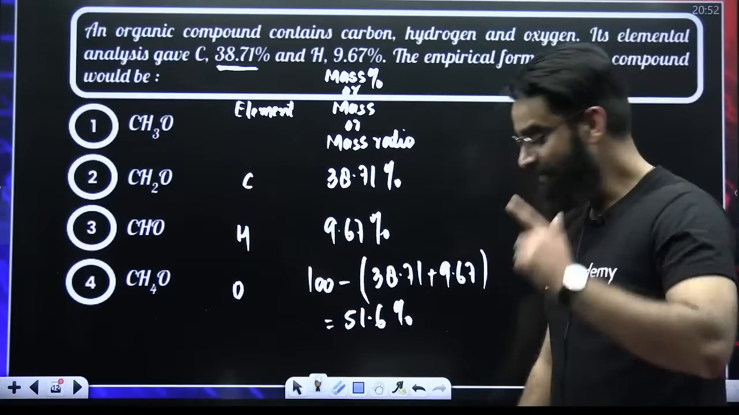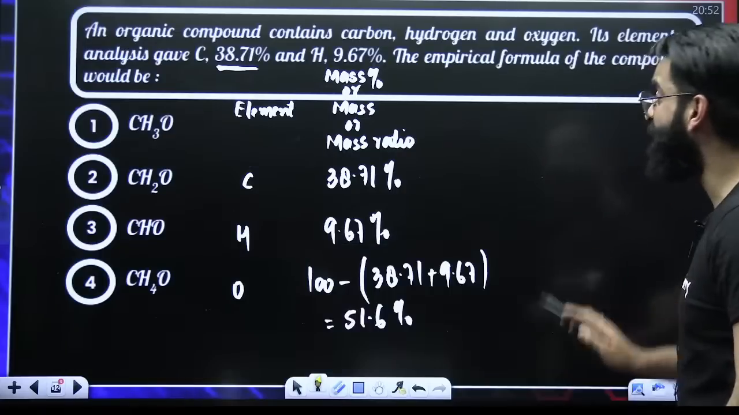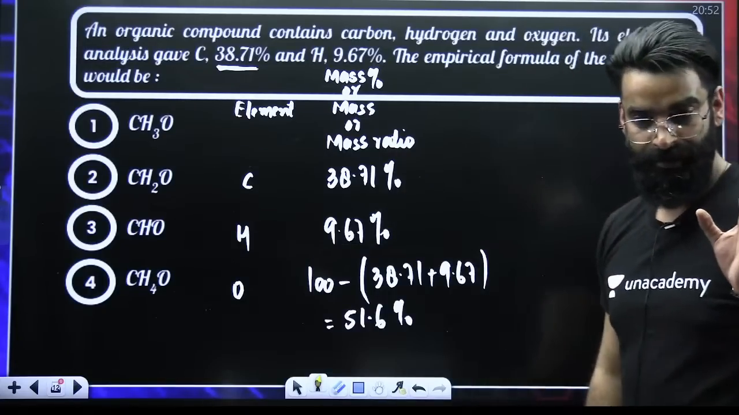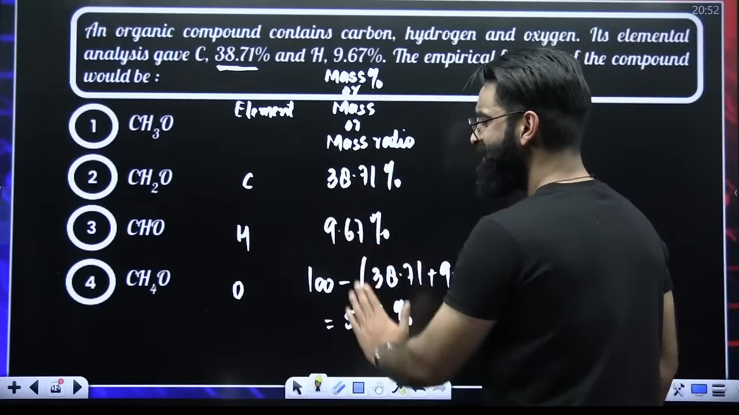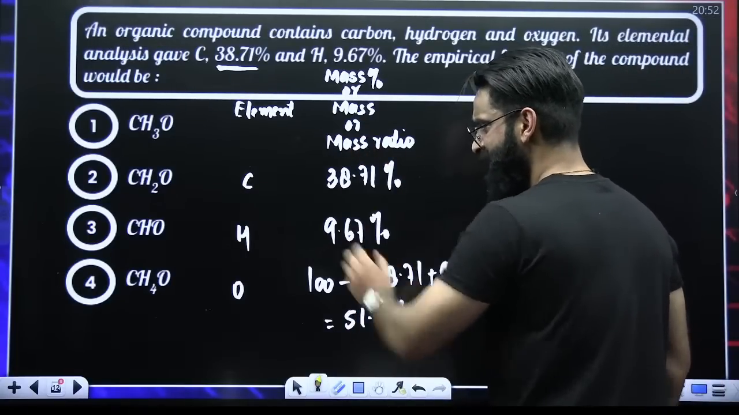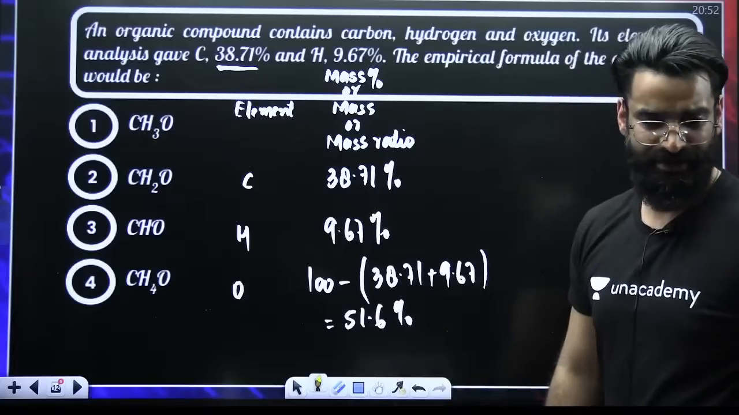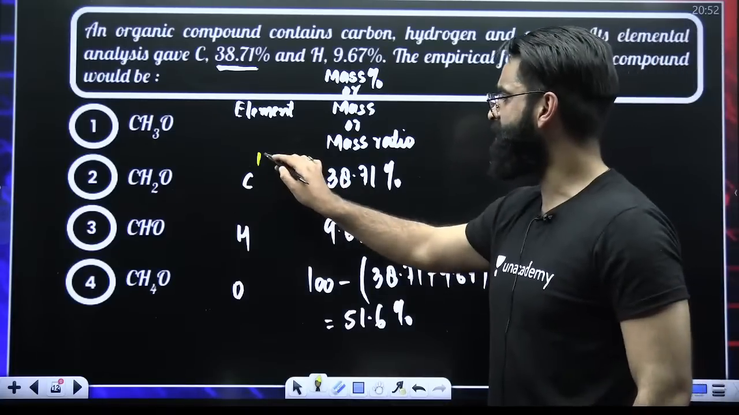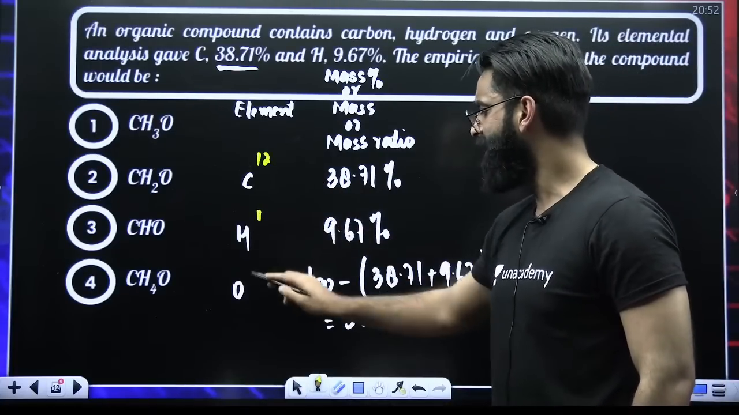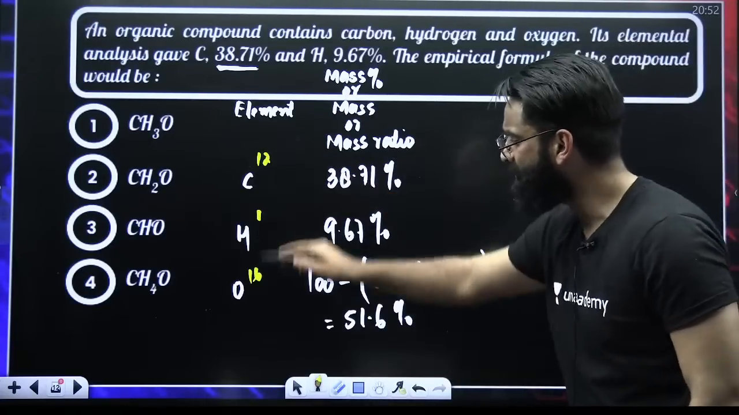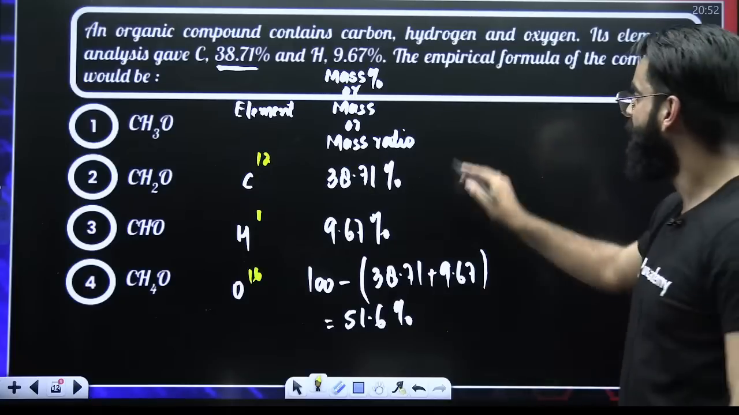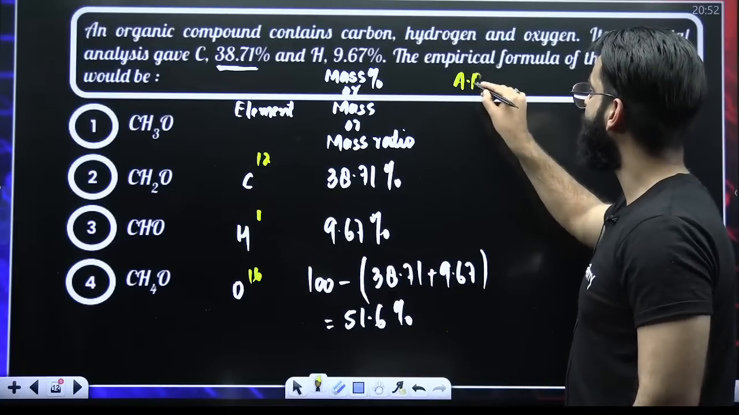Now, my dear students, the first step which you will always be doing: divide the given mass percentage by the respective atomic masses of the elements. What is the atomic mass of carbon? That's 12. What is the atomic mass of hydrogen? That's 1. Atomic mass of oxygen? That's 16. Right? Divide the given mass percentage by the respective atomic weights. What do I get? I'll be getting the atomic ratio here.